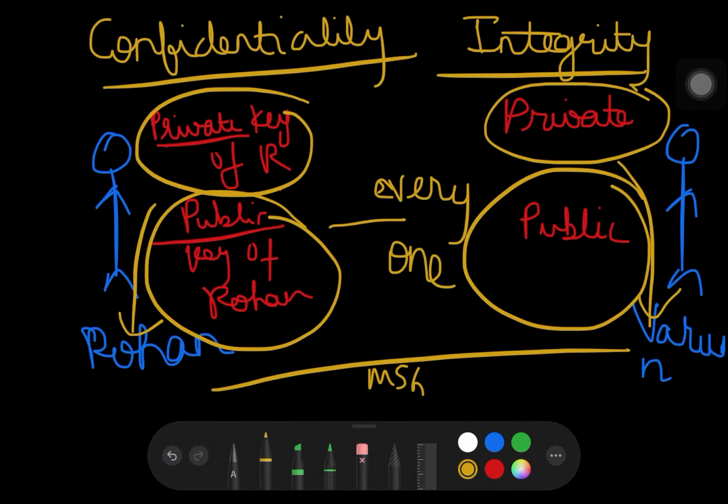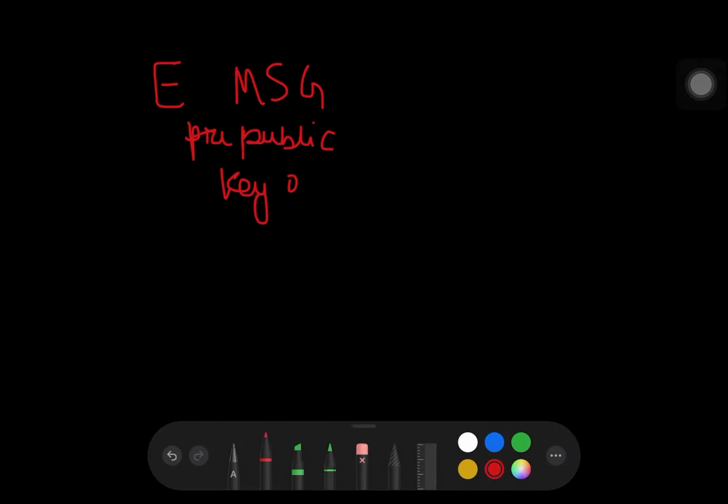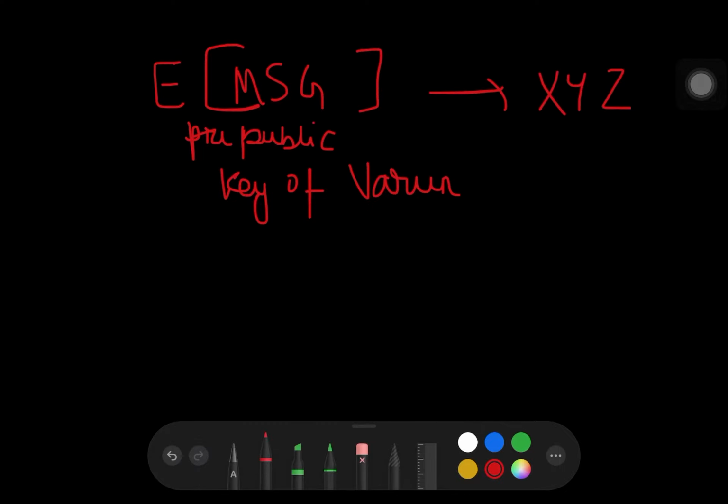Now let me explain to you how this is done. Say Rohan sends a message, say a message. We call the message the message. So we encrypt this message using the public key of Varun, who is the receiver in this case. We encrypt the message to say XYZ using public key of Varun.